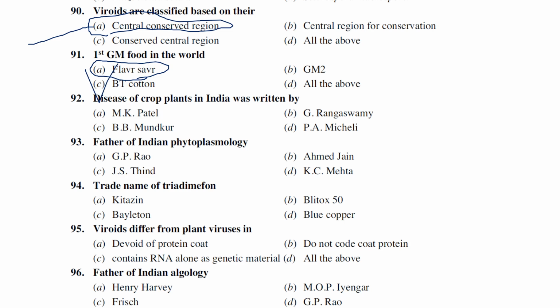Diseases of Crop Plants in India was written by G. Rangaswamy and Mahadevan. They wrote a book called Diseases of Crop Plants in India, which was published by PHI Publishers. Father of Indian phytoplasmology: G.P. Rao, Ahmad Jain, J.S. Thind, K.C. Mehta. G.P. Rao is generally considered the father of Indian phytoplasmology.